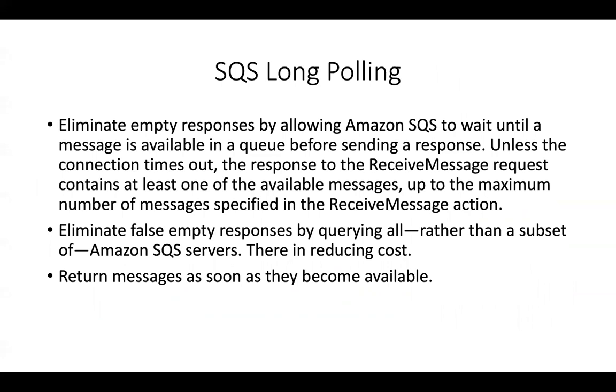You can eliminate false empty responses by querying all of the servers rather than a subset of the servers, as with short polling. And again, therein you're reducing your cost. And then you can return messages as soon as they become available. So these are some of the advantages that long polling provides you compared with short polling. Because with short polling, each and every time you keep polling within a short window of period, you may get a lot of empty responses. And you're mitigating that by configuring SQS with long polling, in order to save a lot of cost.